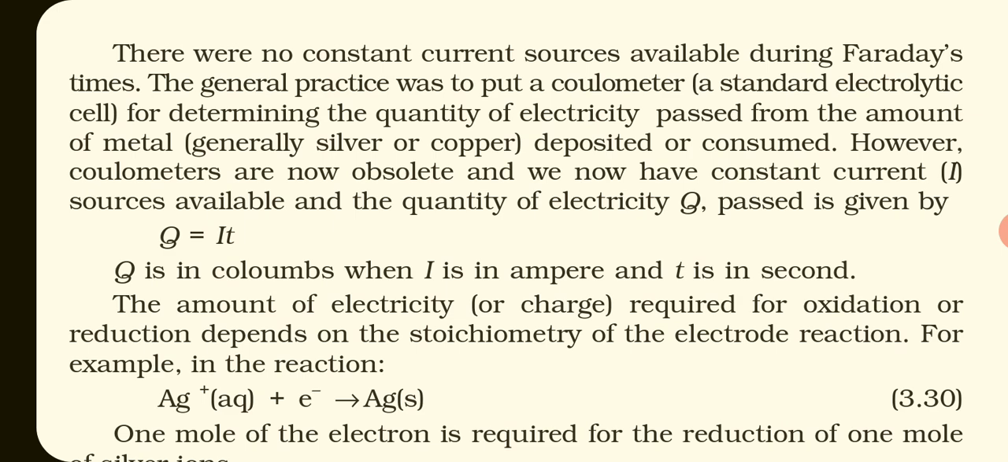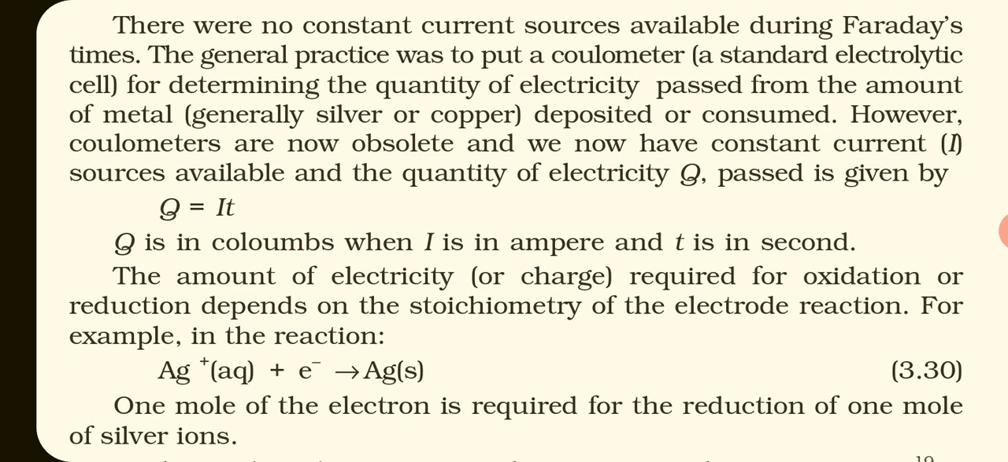There were no constant current sources available during Faraday's time. The general practice was to put a coulometer, a standard electrolytic cell, for determining the quantity of electricity passed from the amount of metal, generally silver or copper, deposited or consumed. However, coulometers are now obsolete. Now they are not used.